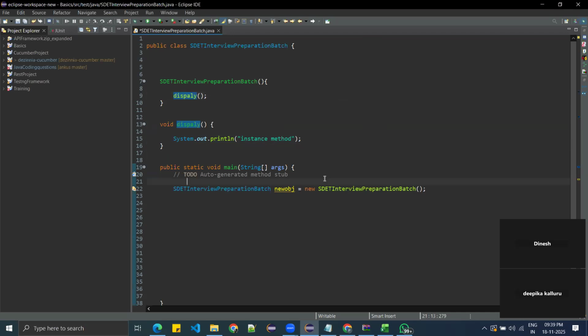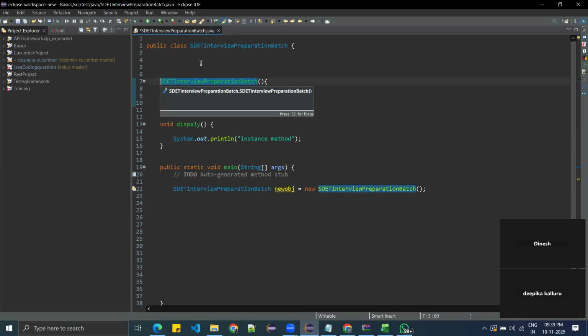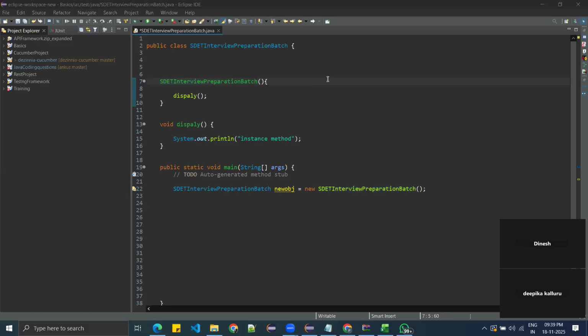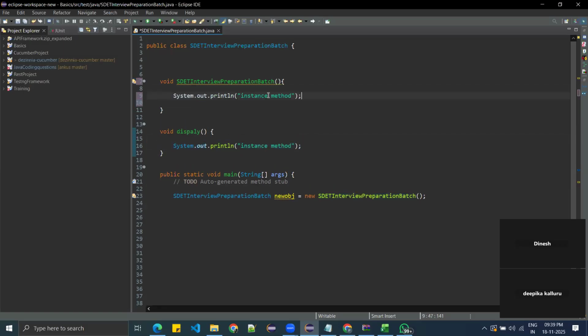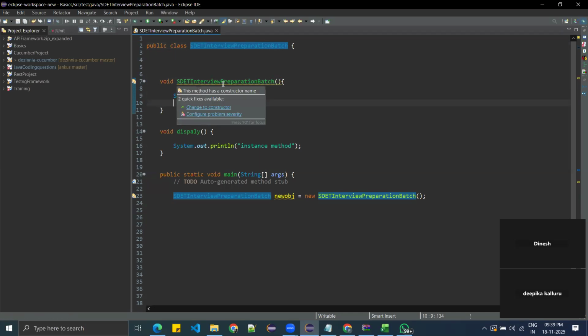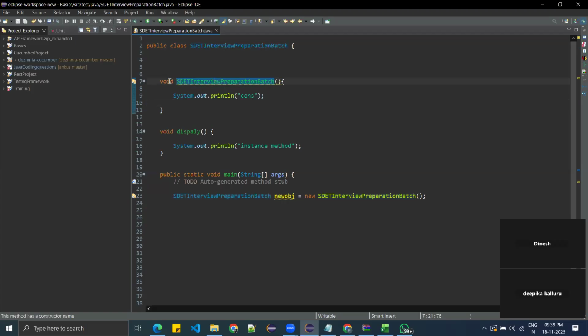Okay, fine. So this is all about the constructors. A constructor should not have any return type. So let's say I have given void for my constructor. Then will Java treat this as a constructor or not? The constructor name and class name should be the same. The constructor should be able to take parameters. That is what I have given. But I have broken only one rule. What is that? A constructor should not have a return type. But I have given the return type as void.